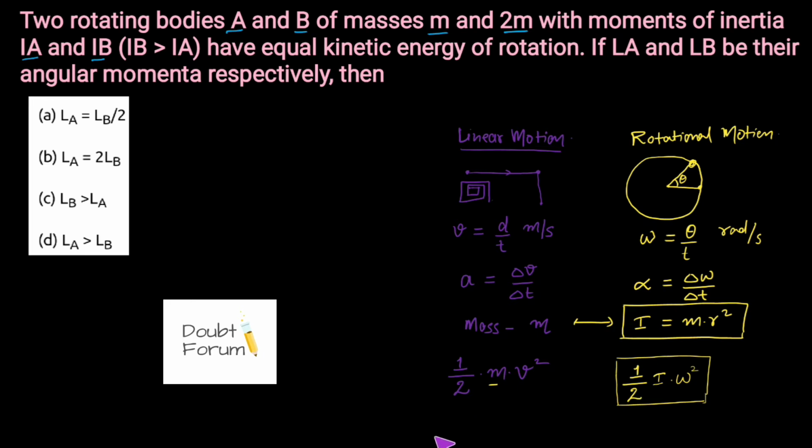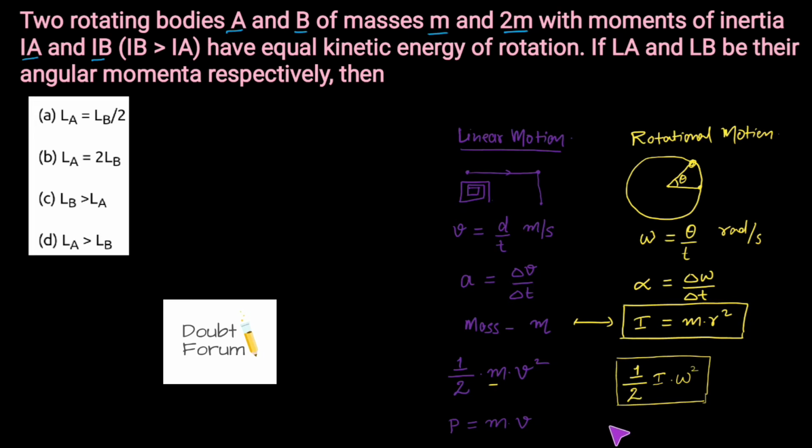Similarly, I can also write the formula for momentum. The linear momentum is represented by a letter p, and this is the mass times velocity. This is the formula for linear momentum. Similar to linear momentum in linear motion, I have the concept of angular momentum in rotational motion.